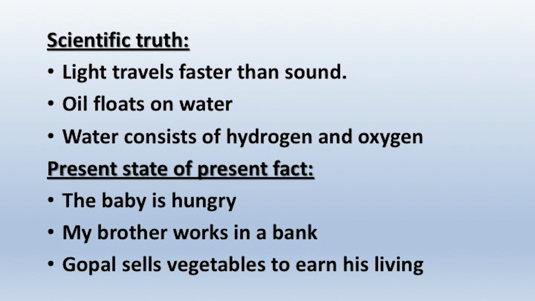So, for expressing scientific truth, we take the base form of the verb as we have written them on the screen. Light travels faster than sound. If you write light traveling faster than sound, light travelled faster than sound, it will become ungrammatical. So, for expressing scientific truth, you take the help of the base form of the verb, that is present simple tense of the verb.